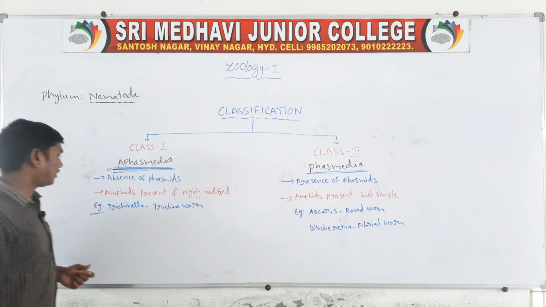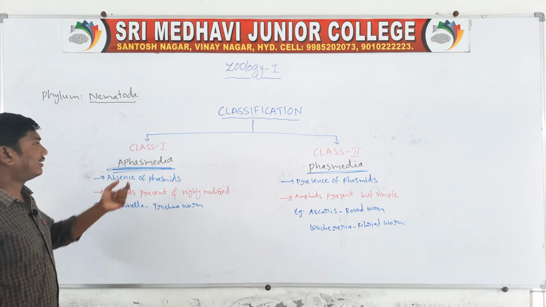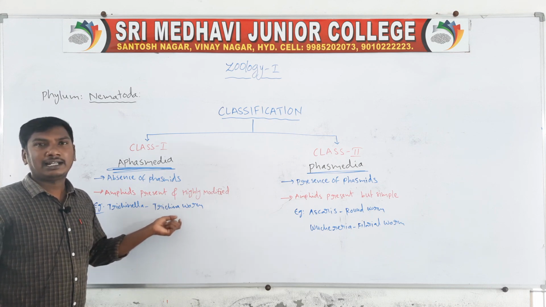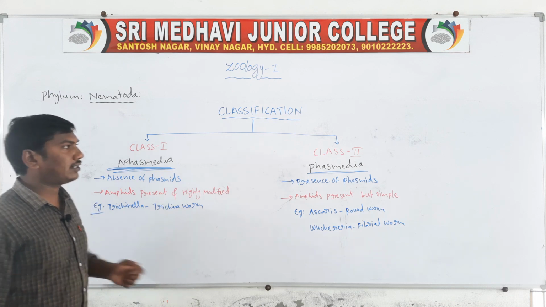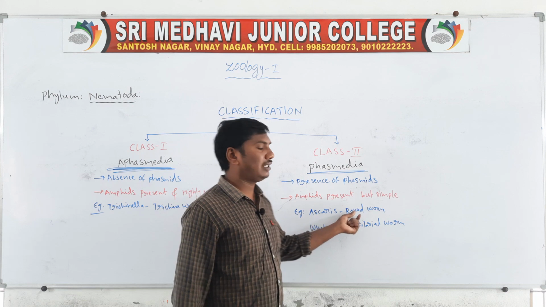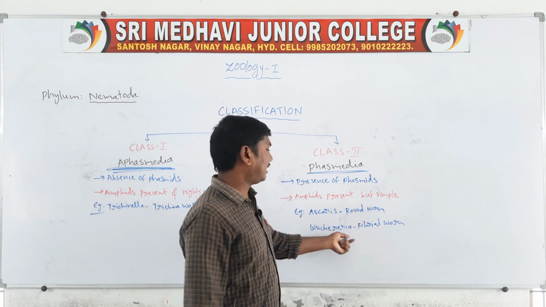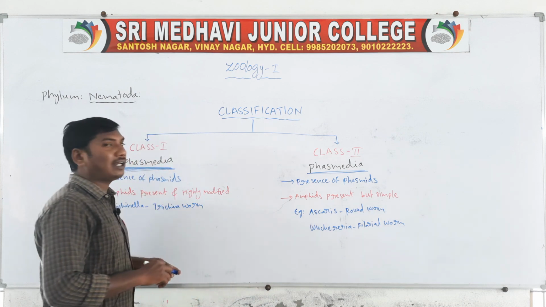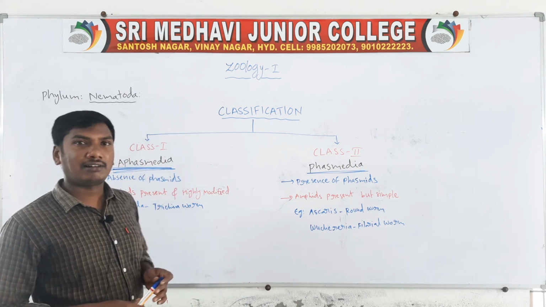So the examples. Aphasmid example, Trichinella, the common name trichina worm. Phasmid example, Ascaris, the roundworm. Wuchereria, the filarial worm. So they are the phylum Nematoda general characters and classification.